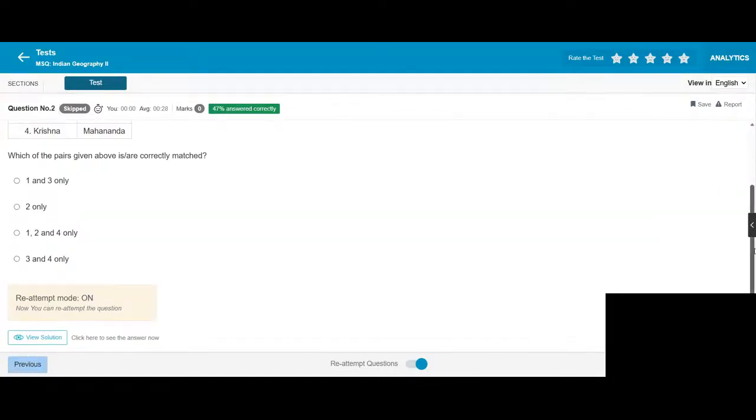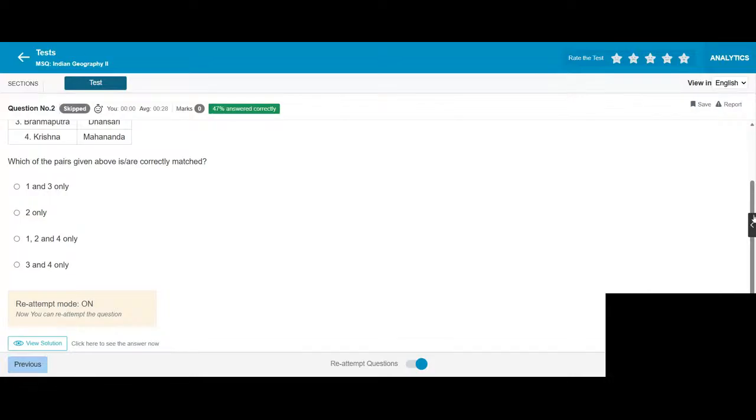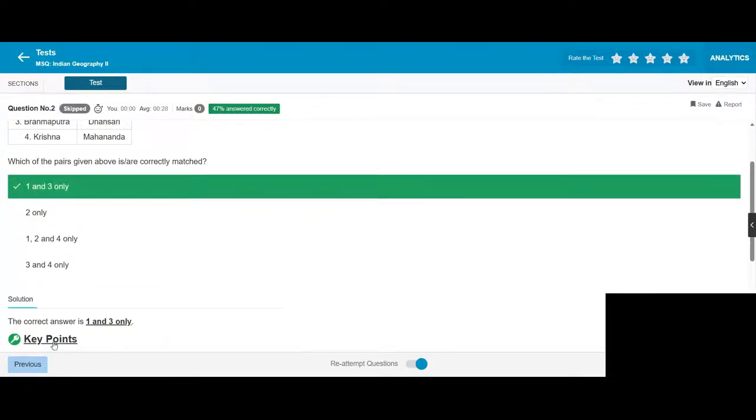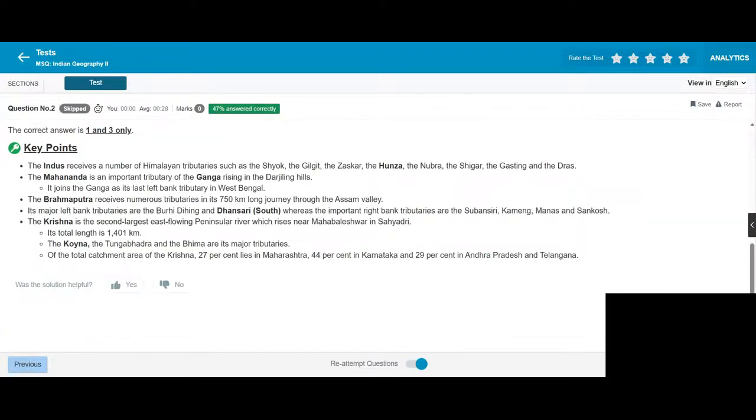Question: Match Indus, Ganga, Brahmaputra, Krishna with their tributaries: Hunza, Koyna, Dhansiri, Mahananda. Correct? The Indus receives a number of Himalayan tributaries such as Shyok, Gilgit, Zaskar, Hunza, Nubra, Shigar, Gasting, and Dras.